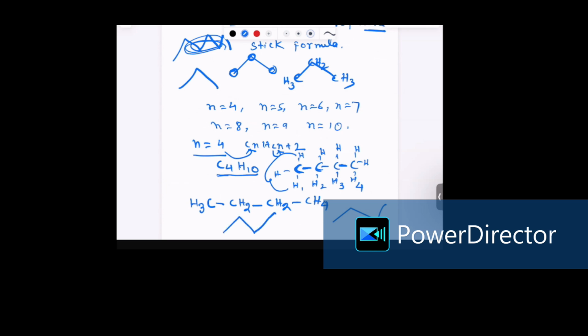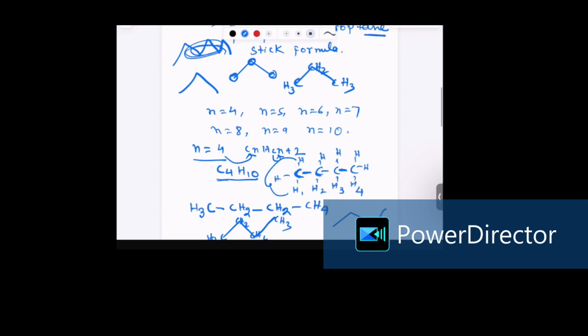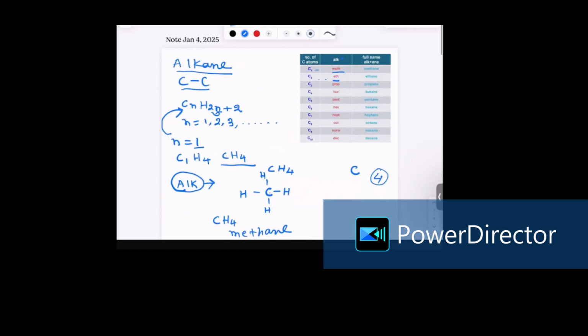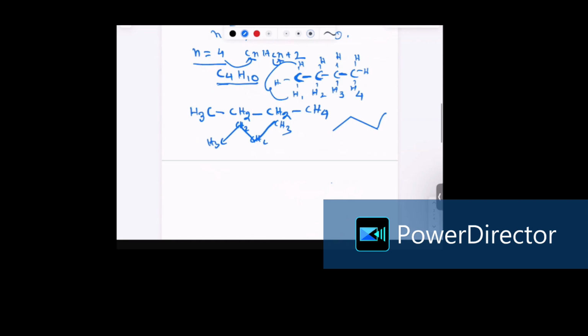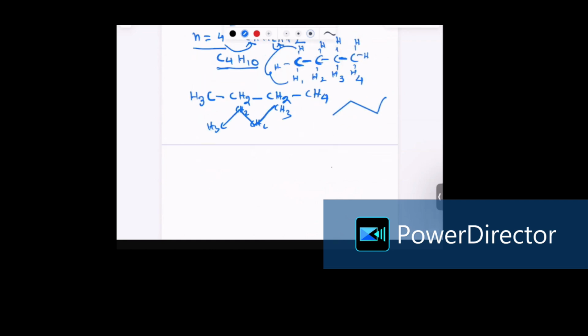So this is butane. Remember, you don't need to show the carbon, but if you are confused, we have H3C here, CH2 here, CH2 here, CH3 here. And the name, since it has 4 carbon atoms, we go back to the table, and when it is 4 carbon, it's called but plus ane, butane. So the fourth member name of alkane is butane. Like this, we can continue with the alkane with carbon number 5, n equals 6, n equals 7, n equals 8.